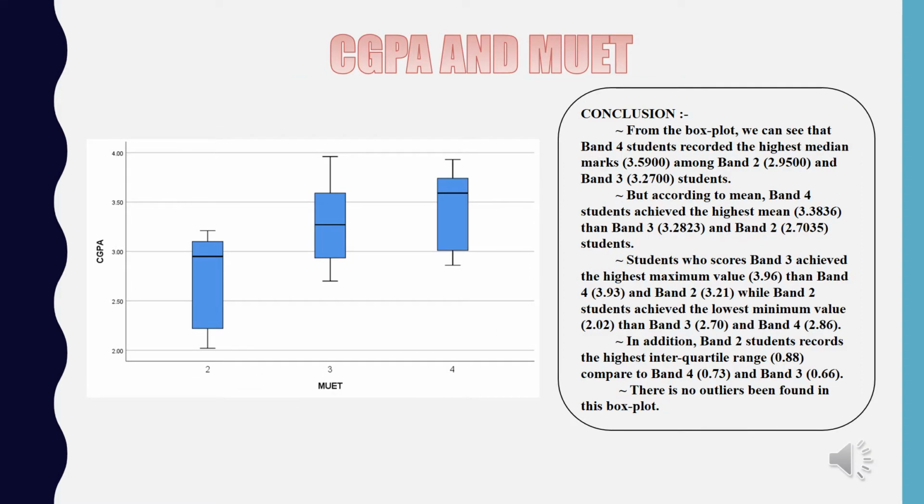From the box plot, we can see that Band 4 students recorded the highest median marks among Band 2 and Band 3, but according to mean, Band 4 students achieved the highest mean.